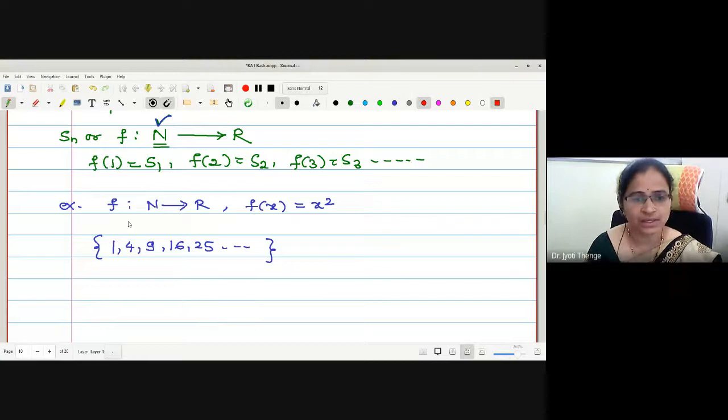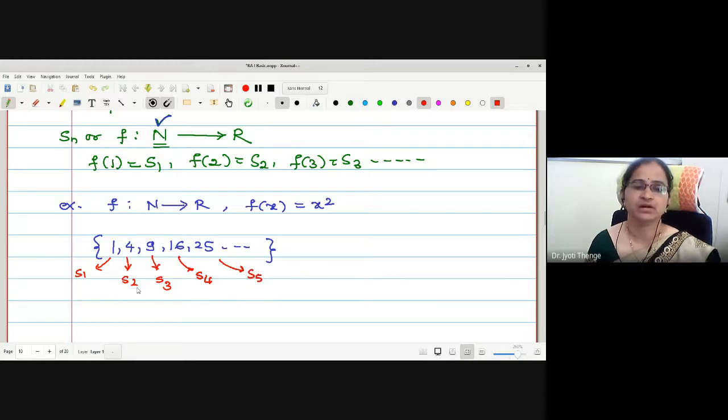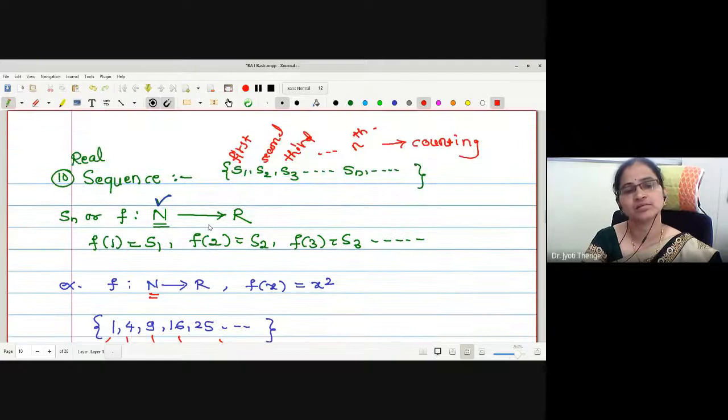Okay. Now look at the sequence. This is my S1, first element. S2, second element. S3, third element. S4, fourth element. S5, fifth element. Okay, first, second, third, fourth, fifth. This is the counting methodology. That's why the domain is natural number. Though the elements itself are not 1, 2, 3, 4, but these are the images of 1, 2, 3, 4, 5. Correct?